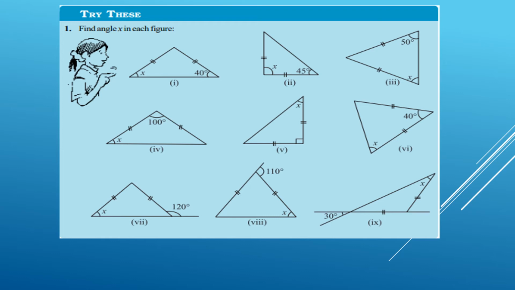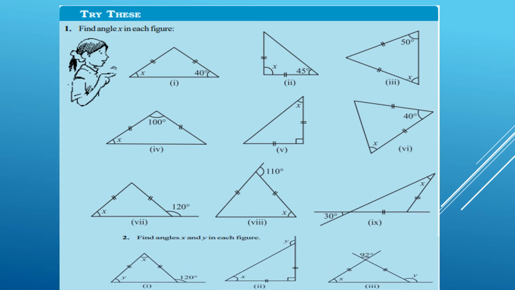Similarly, the third triangle is also an isosceles triangle. Therefore, its base angles are equal. Therefore, angle X is also equal to 50 degree. You can try the remaining questions yourself.